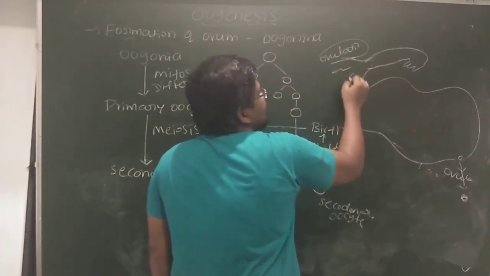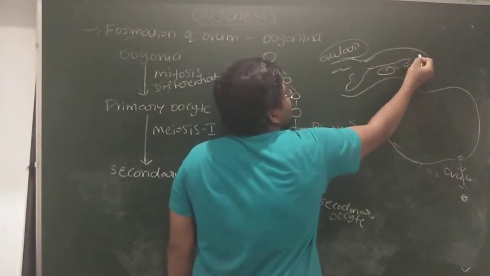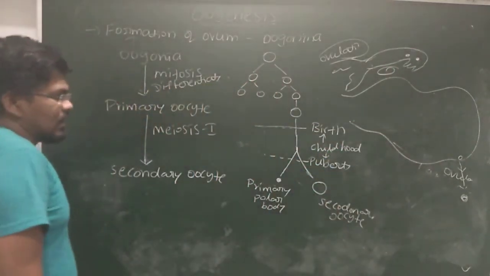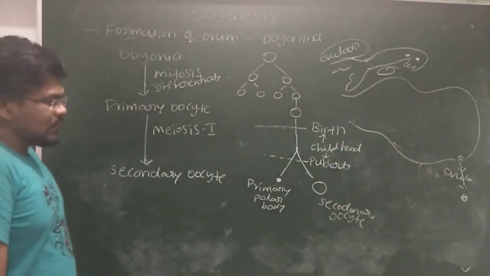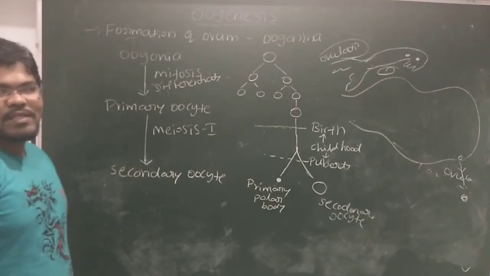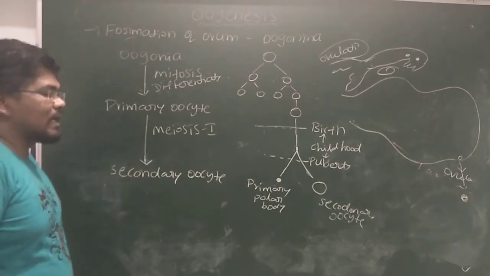This is the uterus, and this is the ovary. Here the ovum, at the secondary oocyte stage, enters the fallopian tube. In the fallopian tube, at the ampulla region, what happens? Fertilization occurs. Fertilization means fusion of both the sperm and the ovum, both the male gamete and the female gamete.